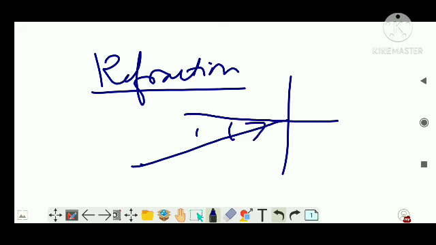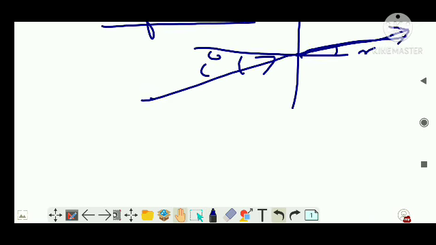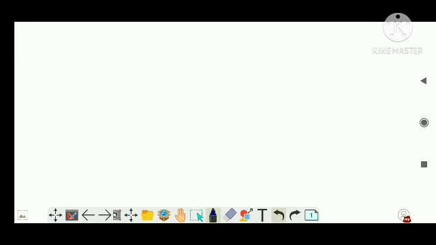Clear? So when this is a medium section, this is an incident ray, right? So this angle, let's make it as I, that is the angle of incidence. Suppose it bent like this, it was supposed to move like this, but it bent. So this angle is known as the angle of refraction, that is the angle made by the refracted ray with the normal. Clear?